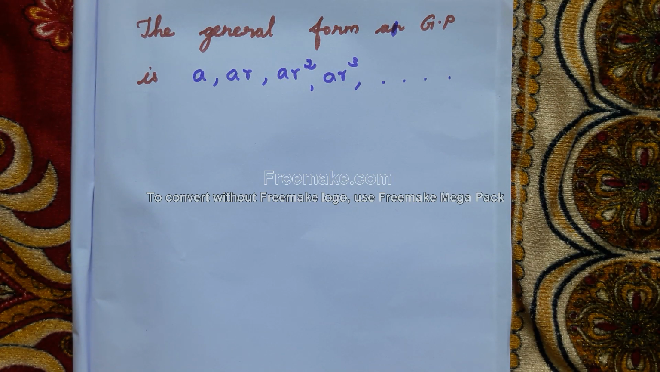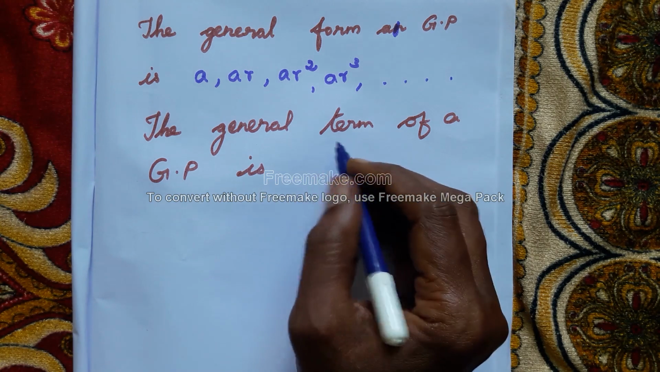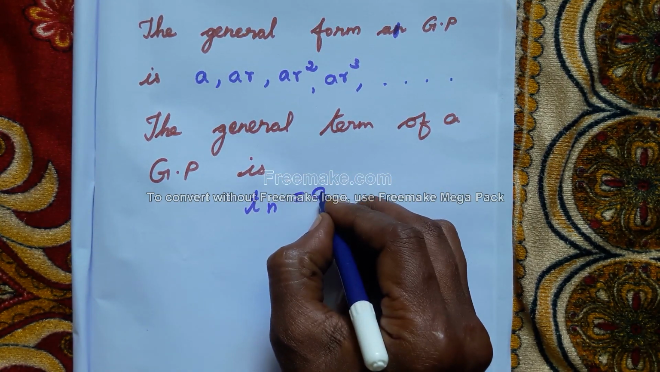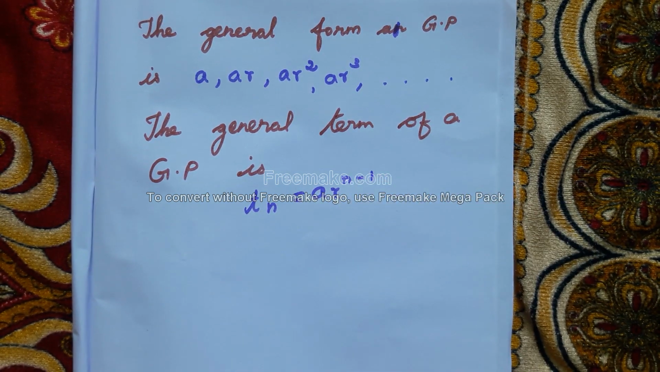AR square, etc. is a general form of a GP. Next, general term of a GP. The general term of a GP is Tn is equal to AR power n minus 1. What is the general form of a GP? AR power n minus 1.